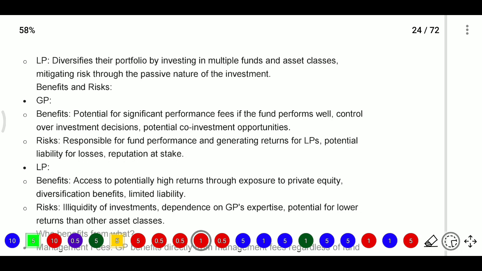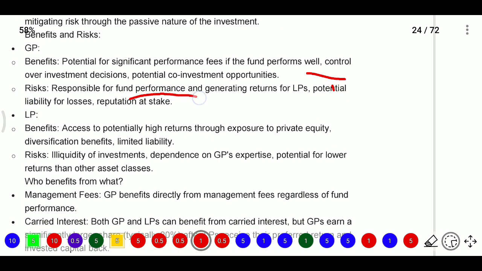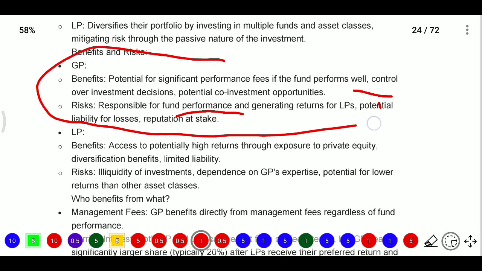General partner benefits: potential for significant performance fee if the fund performs well, control over investment decisions, and potentially co-investment opportunities. Next, risk. Here he is responsible for fund performance and generating returns for limited partners, with potential liability for losses and reputation at stake.